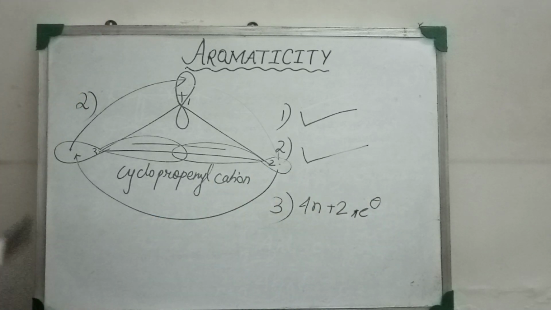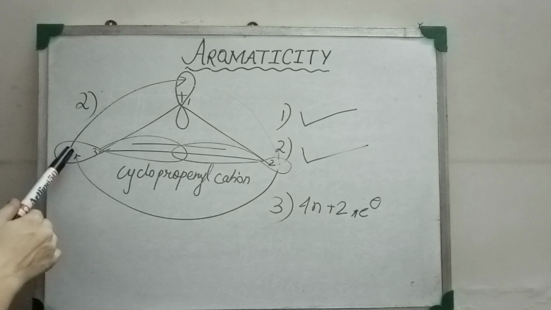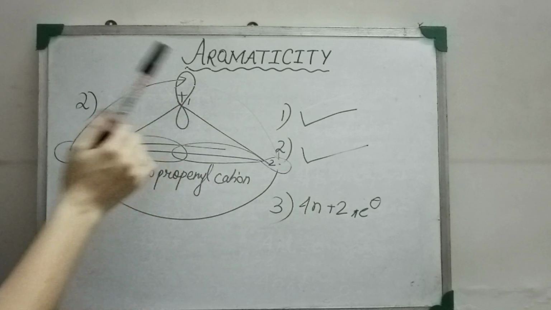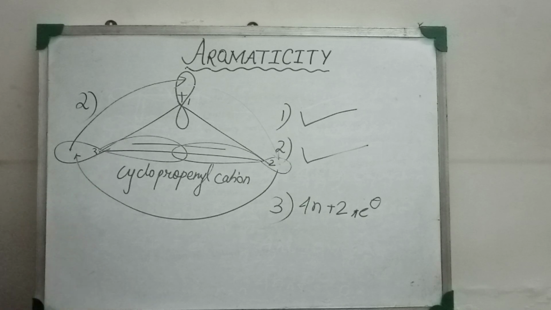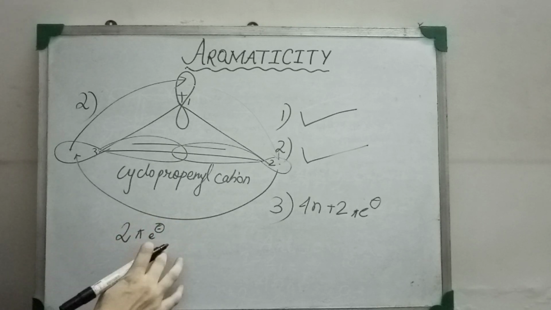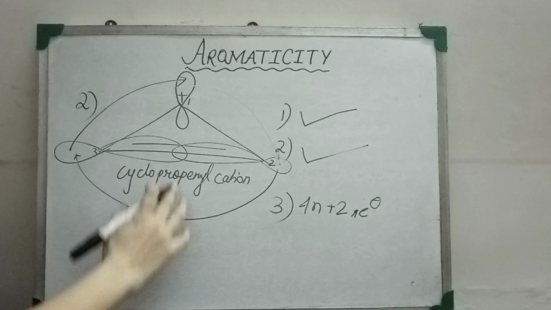First we will check how many pi electrons the molecule has. The total number of pi electrons here is 1 here, 1 in carbon number 2, and carbon number 1 is unoccupied, having no pi electrons. So the total number of pi electrons comes to 2 pi electrons. So 2 pi electrons is the count of pi electrons for the molecule.